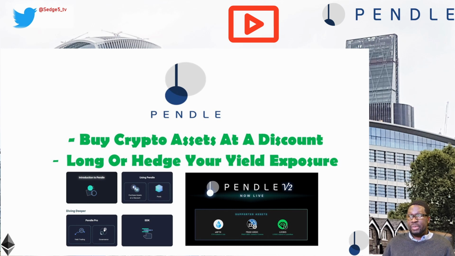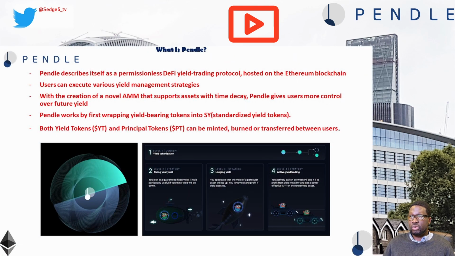Anyway, like I said, Pendle describes itself as a permissionless DeFi yield trading protocol hosted on the Ethereum blockchain, where users can execute various yield management strategies. It enables the tokenization and trading of future yield. With the creation of a novel automated market maker, or AMM, that supports assets with time decay, Pendle gives users more control over future yield by providing optionality and opportunities for its utilization.